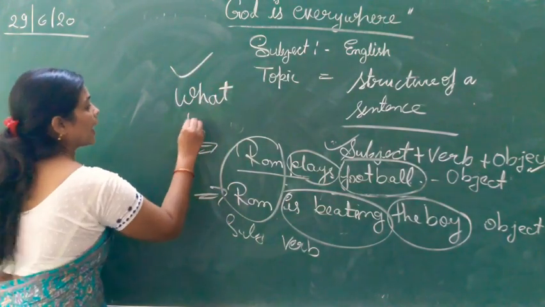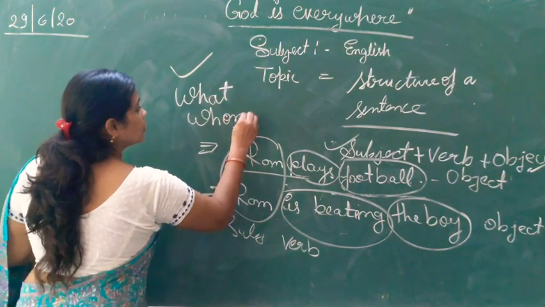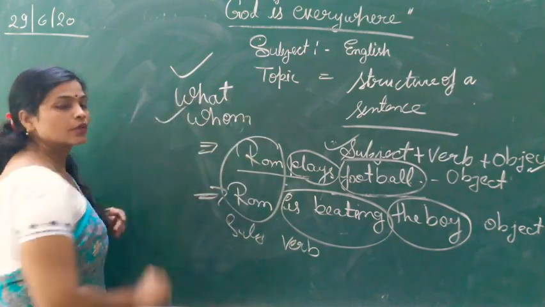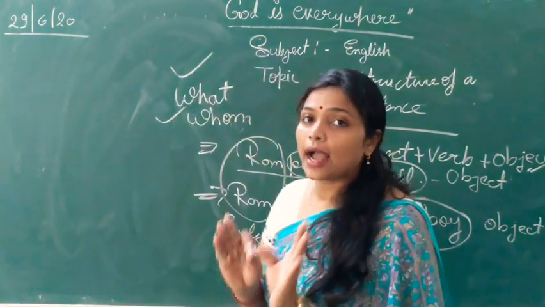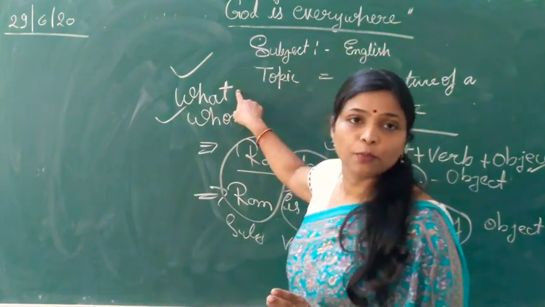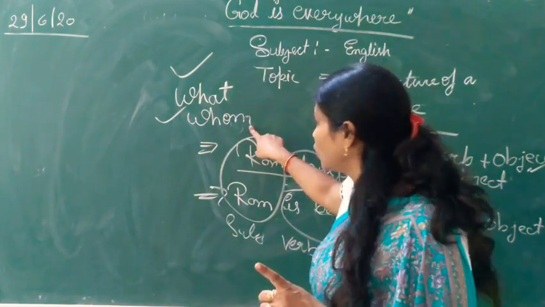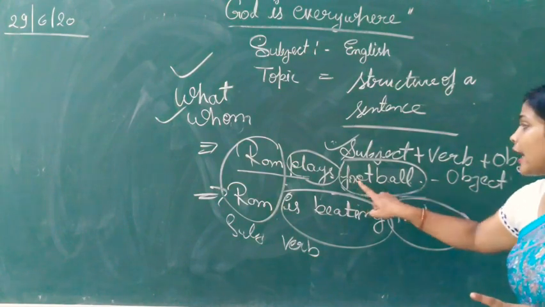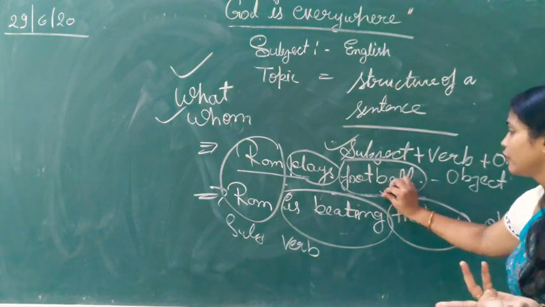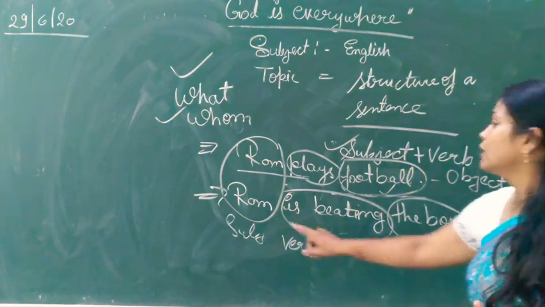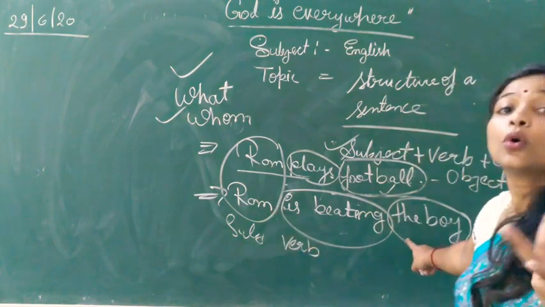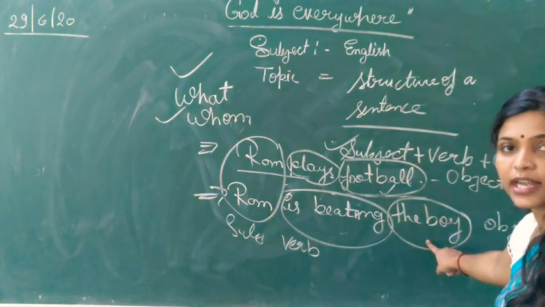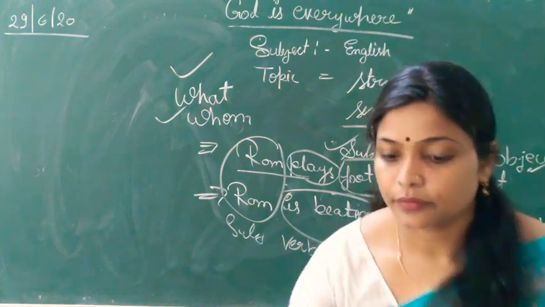Ram plays what? We get the answer football. Ram is beating whom? The boy. We get the answer here.